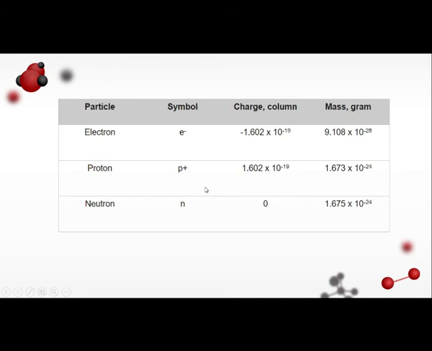So this table also can be found in your book. So the particles are electron, proton, and neutron. The symbol for electron is letter E with a negative sign. Proton is a P with a positive sign, and neutron is letter N. So you can already read this charge column and mass in grams in your book also.